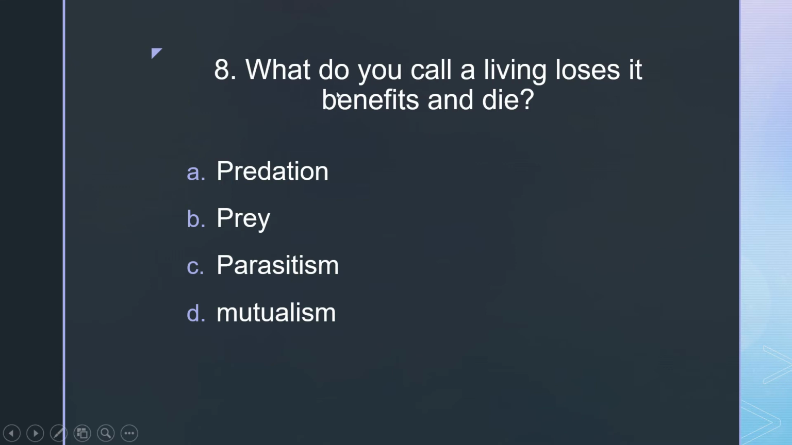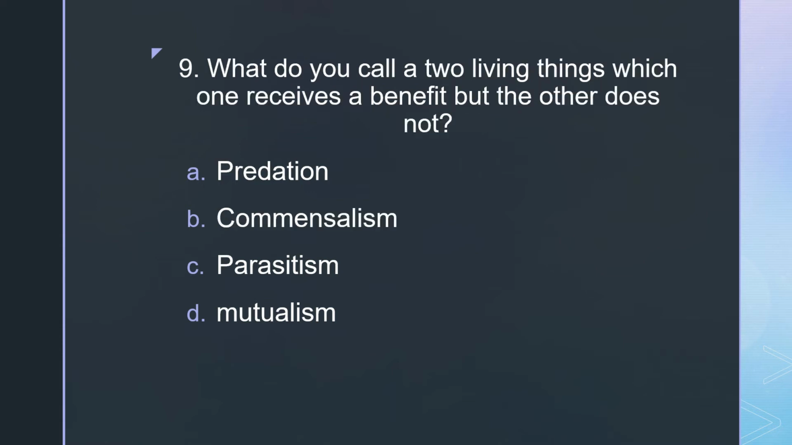8. What do you call a living thing that loses its benefits and dies? A, predation. B, prey. C, parasitism. D, mutualism. 9. What do you call two living things, one receives a benefit but the other does not? A, predation. B, commensalism. C, parasitism. D, mutualism.